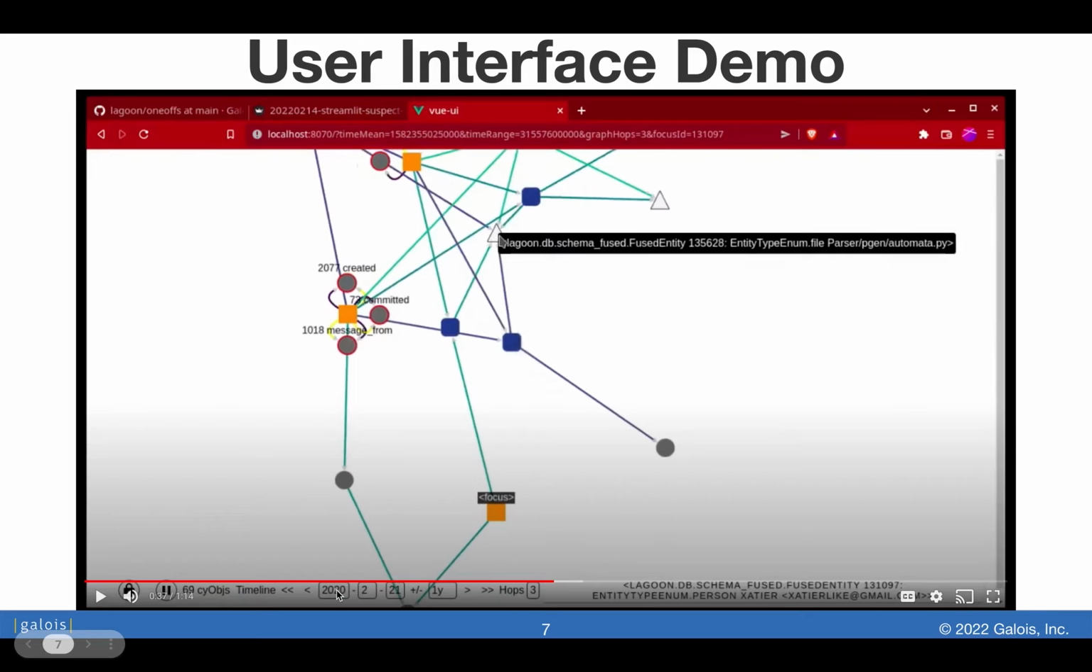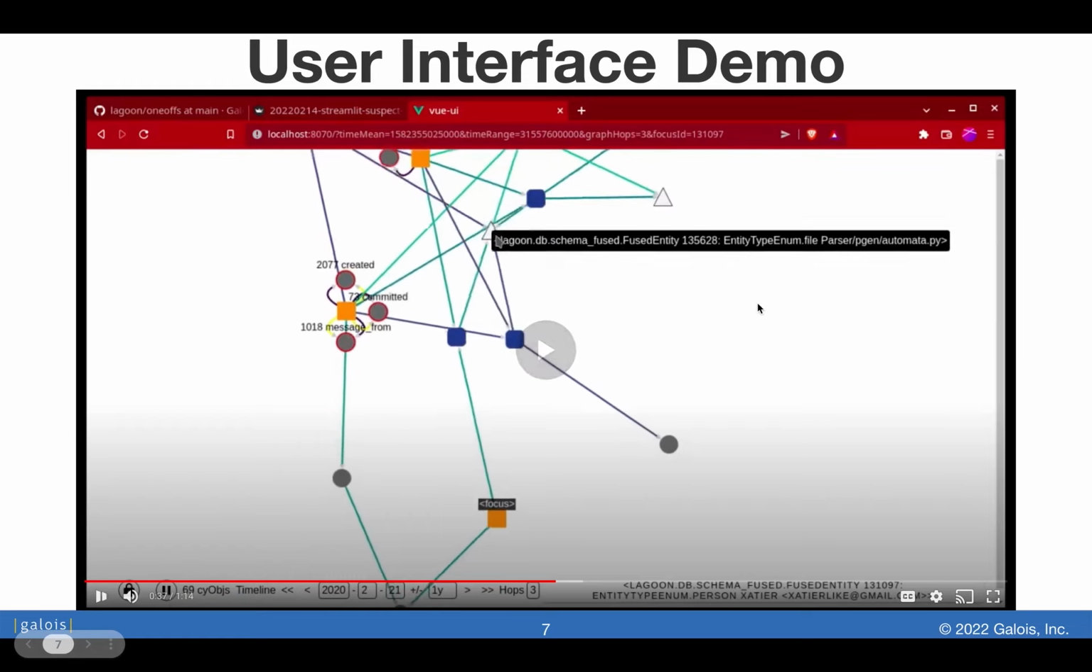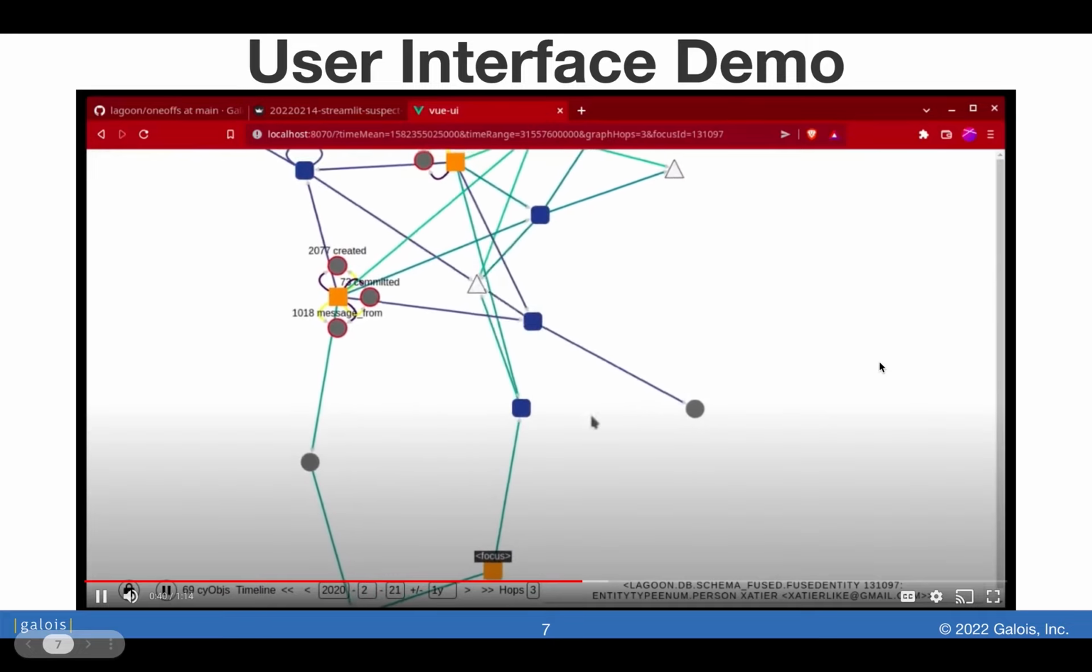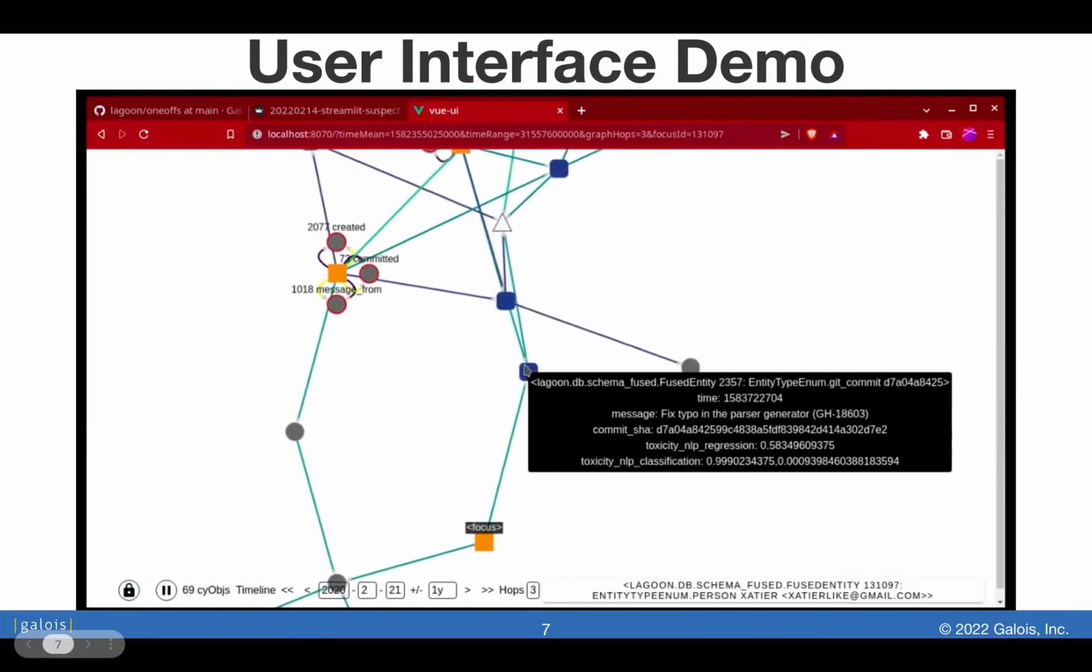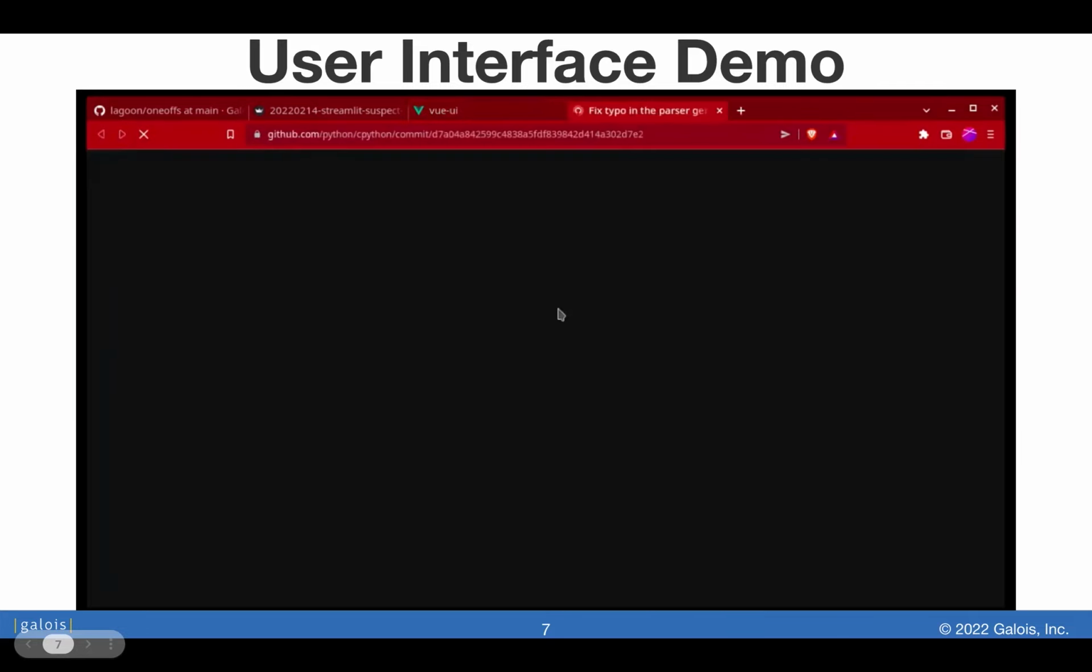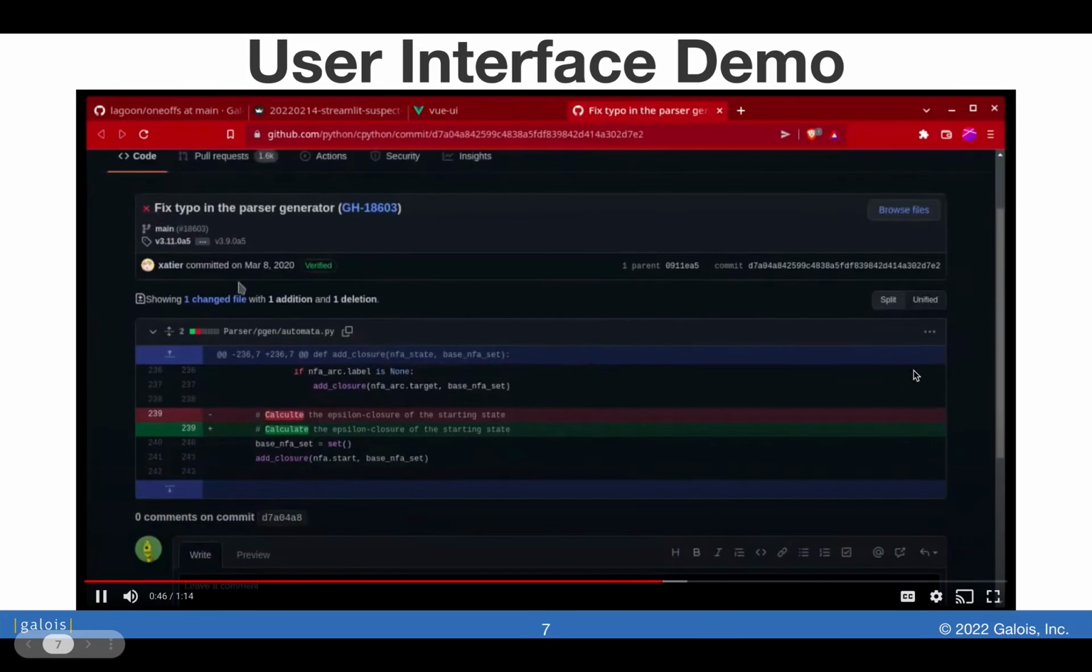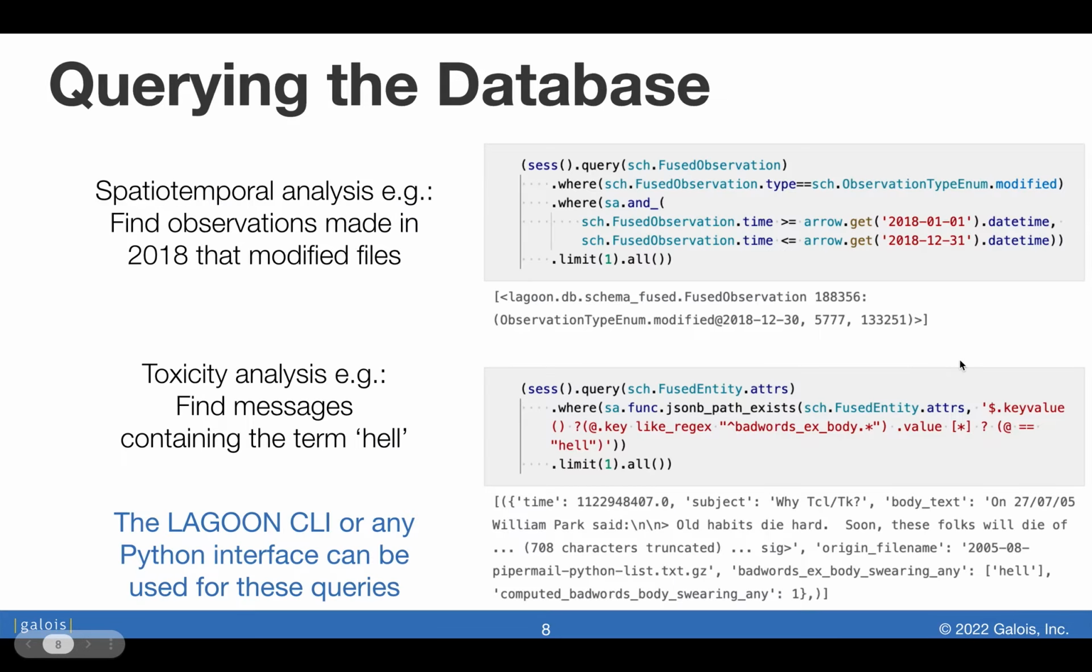We can filter the visibility of that graph according to time. The triangles here represent files, the blue squares represent commits, and we can click on any one of them to view additional details about that. So in this case, we can click on this commit and see that it changed a couple of lines. So that's how the UI works. And finally, we can also use standard SQL queries to interact with Lagoon and derive different kinds of analysis.